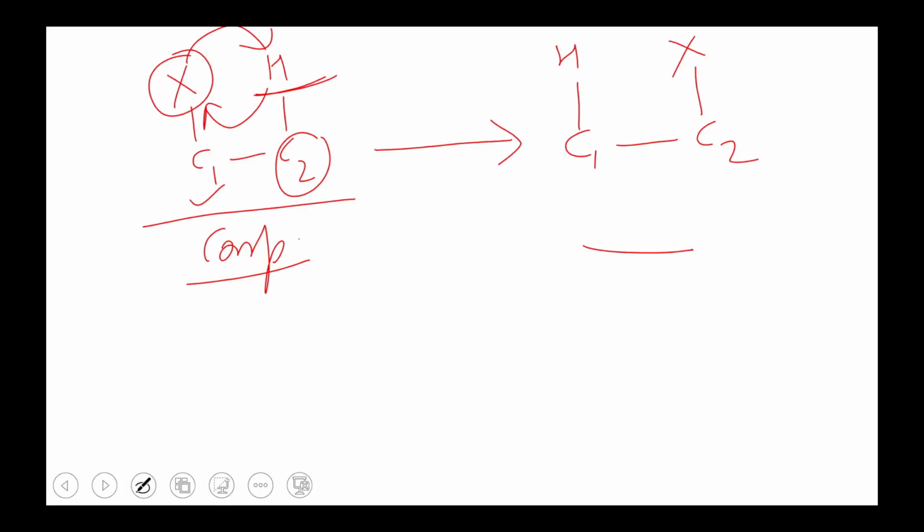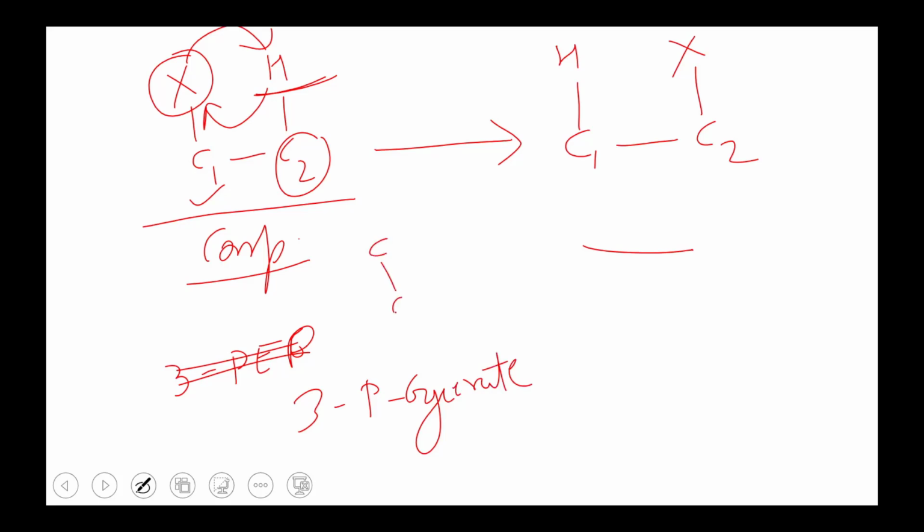For example, we study in glycolysis a one-step conversion of 3-phosphoglycerate. If it looks something like this, a 3-carbon molecule, here is the phosphate group, I'm just denoting it with P, H, here OH.